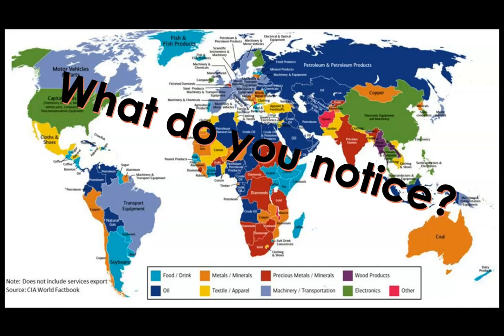You see precious stones coming out. If you notice in the southern portion of Africa particularly, lots of diamonds and gold. You can see in the Middle East, North Africa, and then Russia and the Black Sea region, large quantities of oil, which is going to allow them to make a large amount of money. Notice Europe is pretty much unified as the same: machinery and transportation. Greenland, Iceland, fishery. Same with Latvia. Different animals and stuff coming through there.